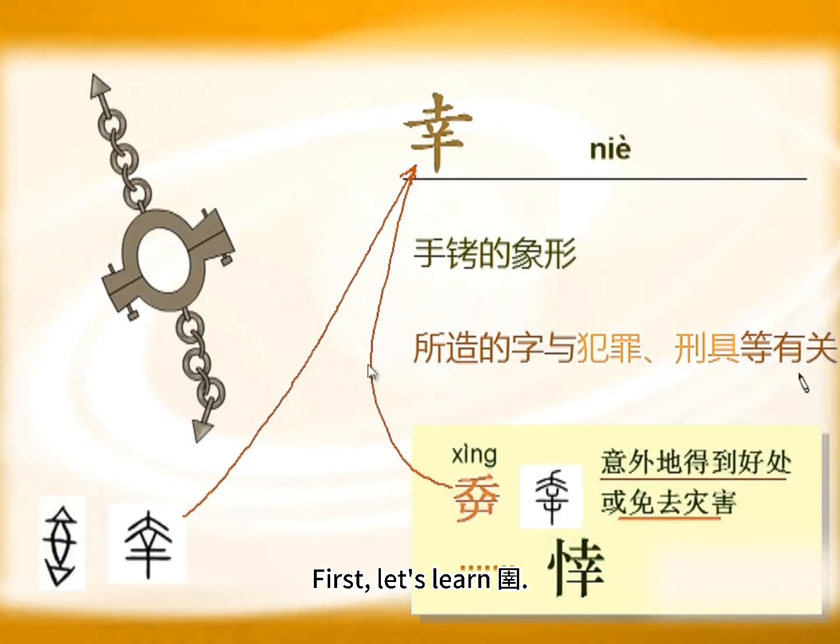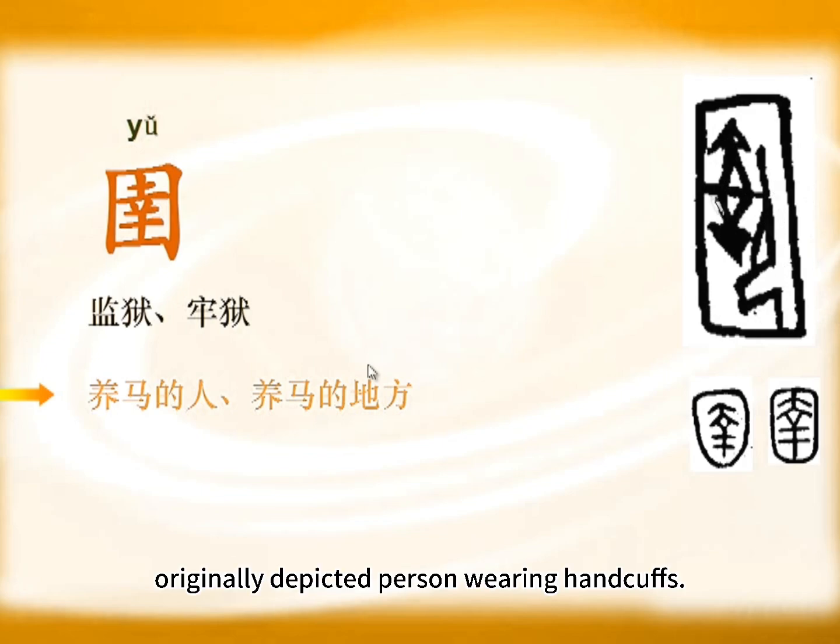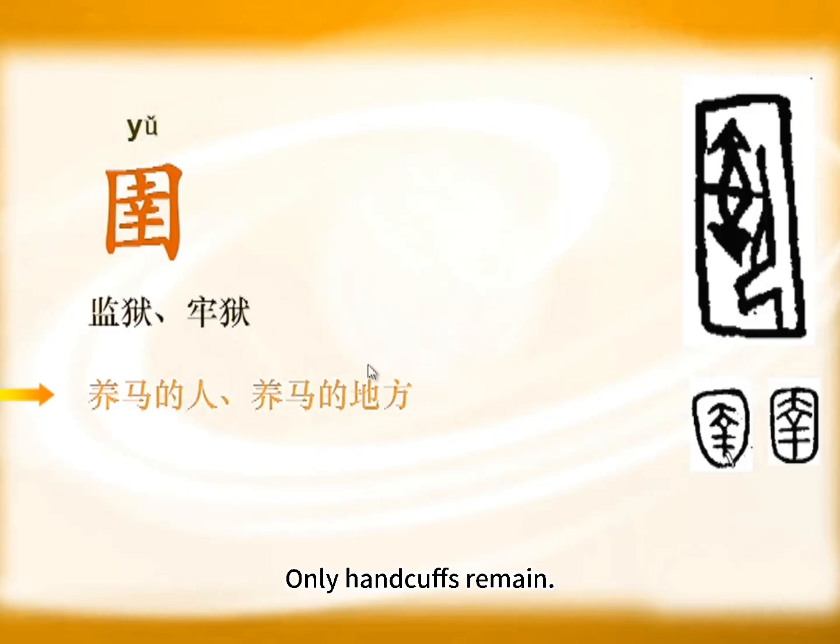First, let's learn yu. Yu south outside is square. Represents prison. Like a square prison. Inside form. Originally depicted person wearing handcuffs. Later simplified. Human figure omitted. Only handcuffs remain. Yu originally means prison, jail. Like person locked in prison.